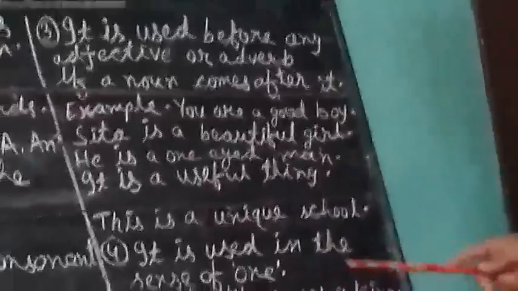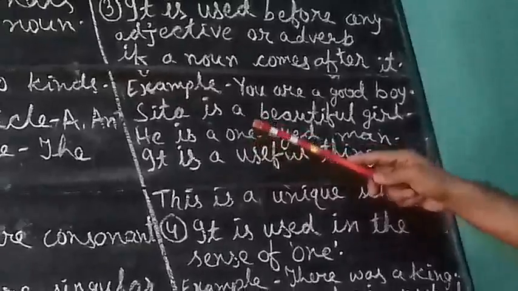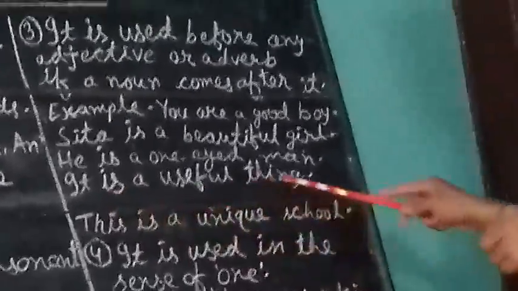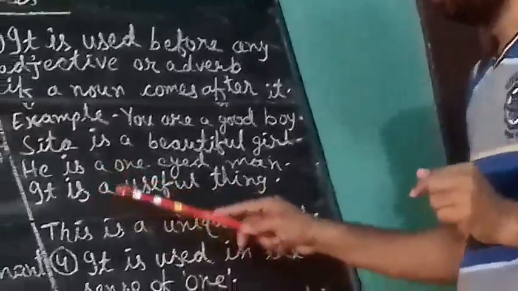One thing again you should mind. This is one. Its pronunciation starts with wo. So a has been used. It is a useful thing. Its pronunciation is like yo. So a has been used.